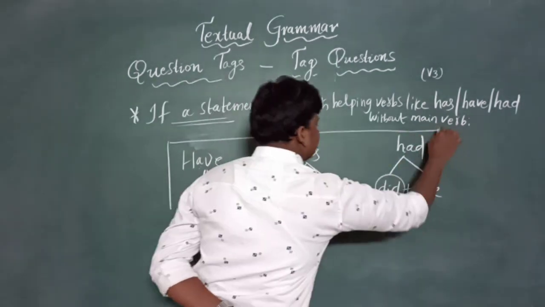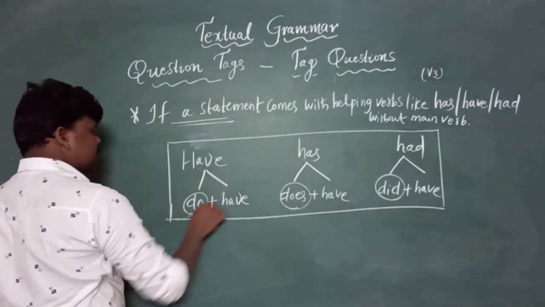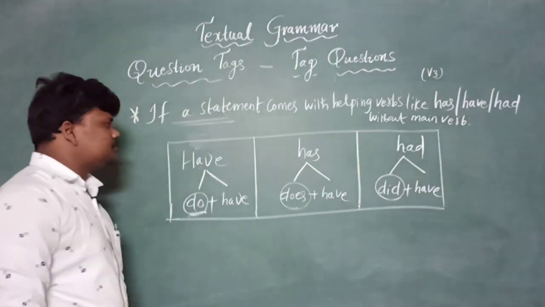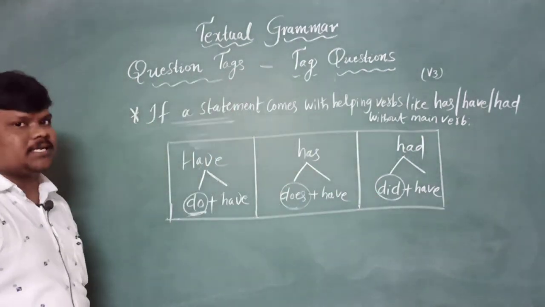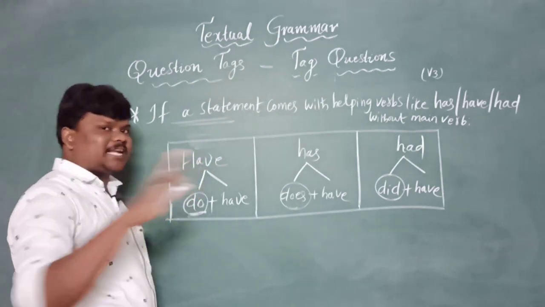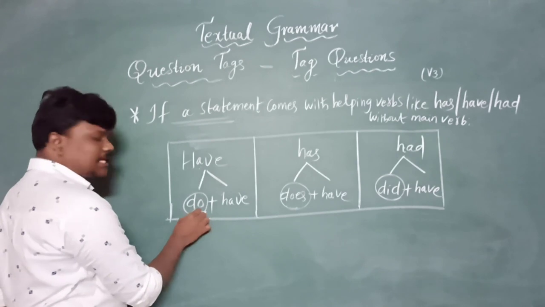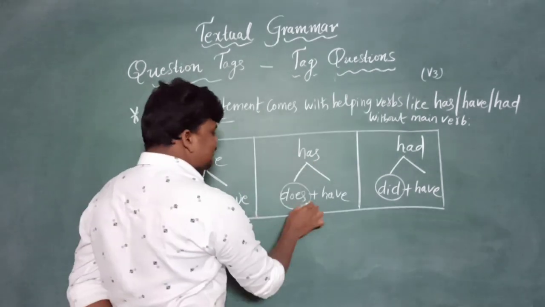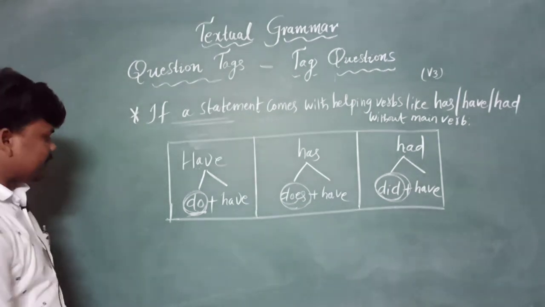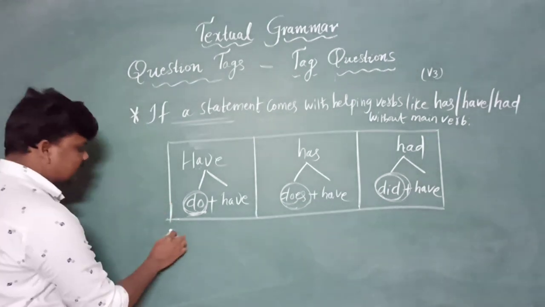Remember these three, which is very important. Has, have, had. If have came in the sentence without any main verb, we need to take the help of do. If has came, does. If had came, did. Right? Okay, let's write the answers here itself.